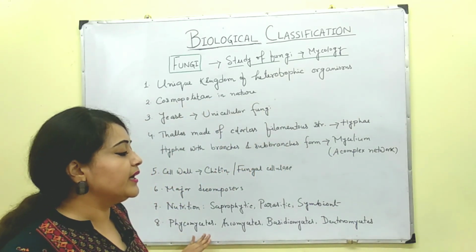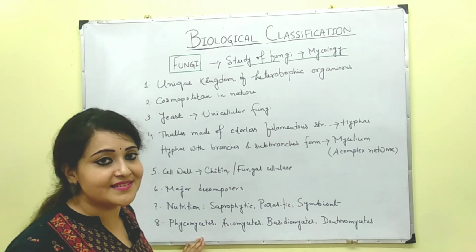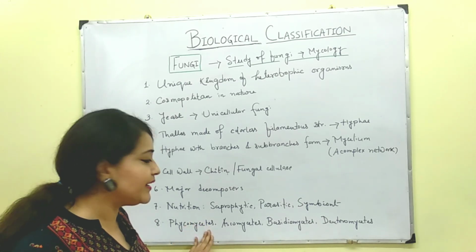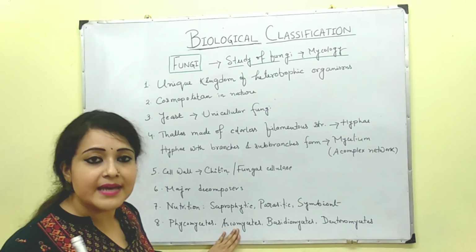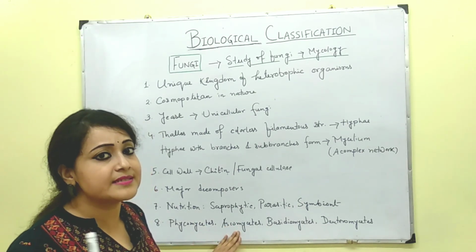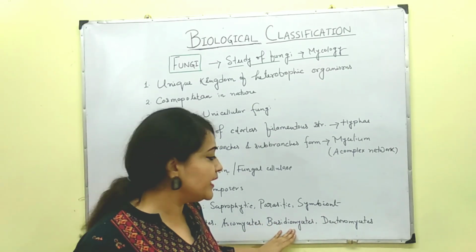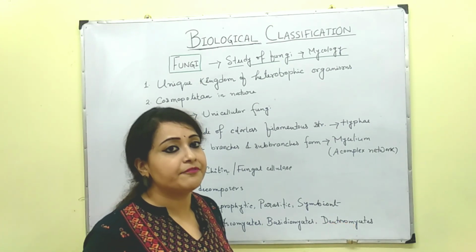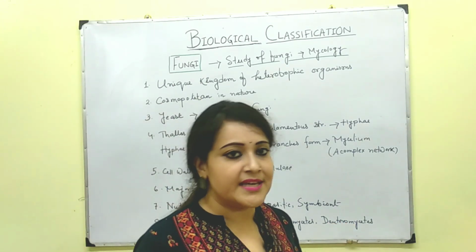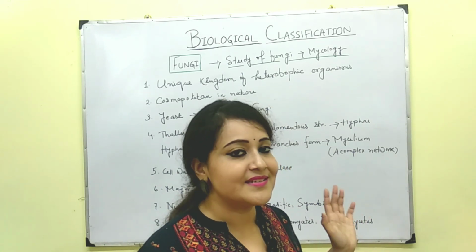And fungi are divided into 4 classes. The first one is Phycomycetes. The another name of Phycomycetes is algal fungi. Then the second one is Ascomycetes. The other name is sac fungi. Basidiomycetes, it is known as club fungi, or Deuteromycetes, it's known as fungi imperfecti. As I have already mentioned, I'll make a separate video on these kingdoms.